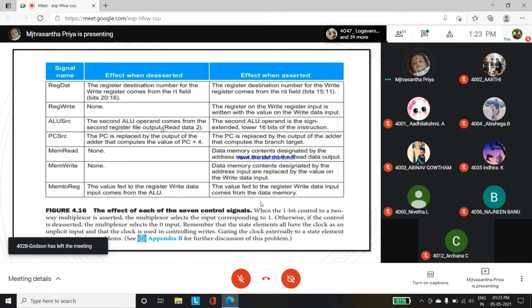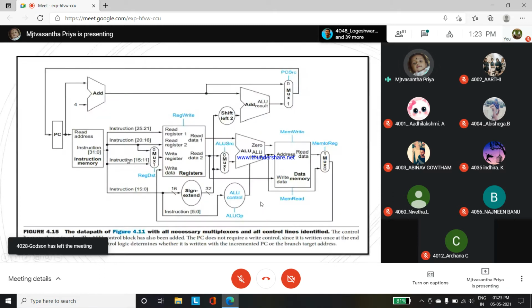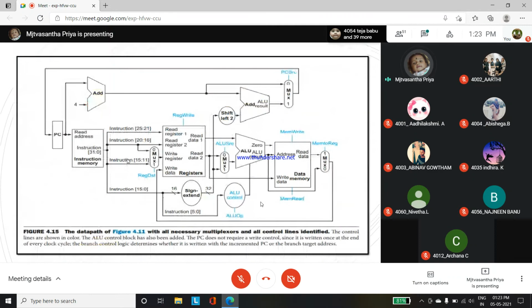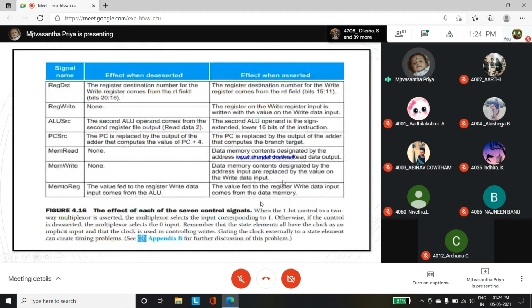So next memory read. Memory read, if you see, here they are nothing, right? So there is no memory read, so using that none. In this data memory, it will be taking the address input and put on the read data output. So memory write, there is a none, because it will be having some effect asserted, deasserted means here also nothing will be available. So it will be a none one. But here see that memory read and memory write can be here. So here that can be replacing the data memory contents designated by the address input, and it is replaced by the value on the write data input.